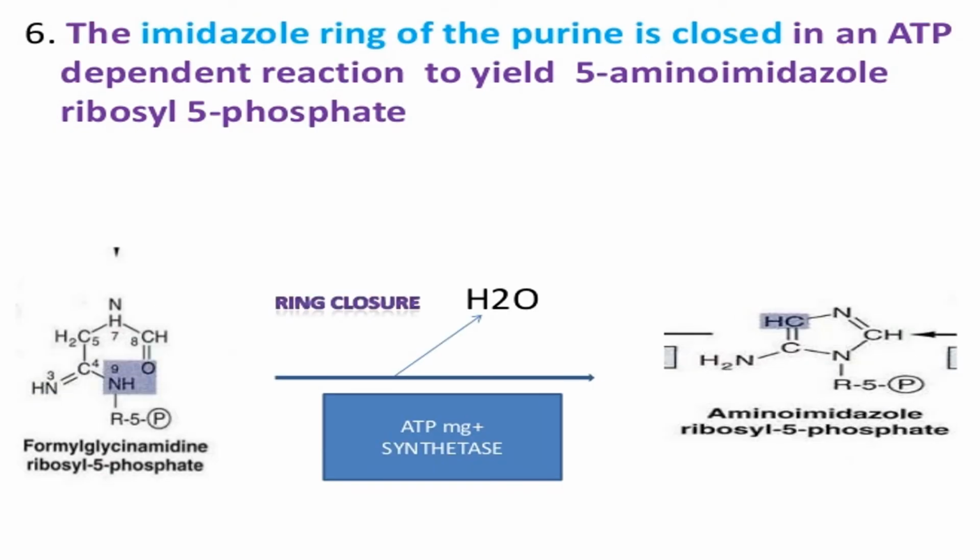Then the ring is closed. ATP, magnesium and synthetase remove water from here and convert it into the amino-imidazole ring. This is the amino group and this is the imidazole ring, amino-imidazole ribosyl 5-phosphate. Now the one ring is formed, amino-imidazole ribosyl